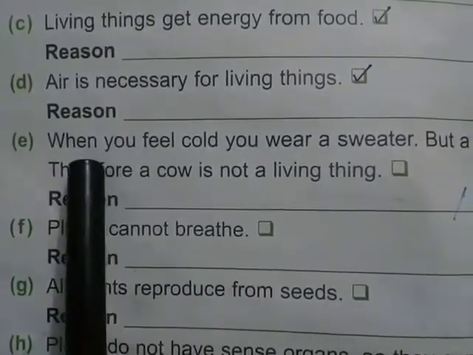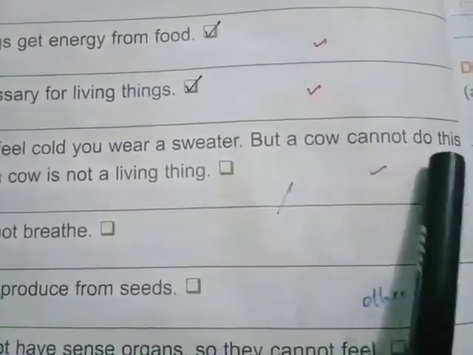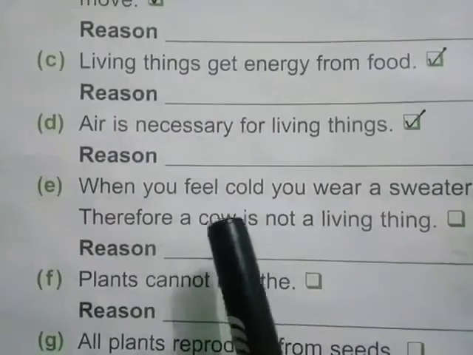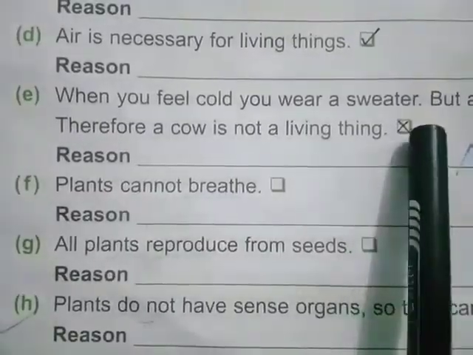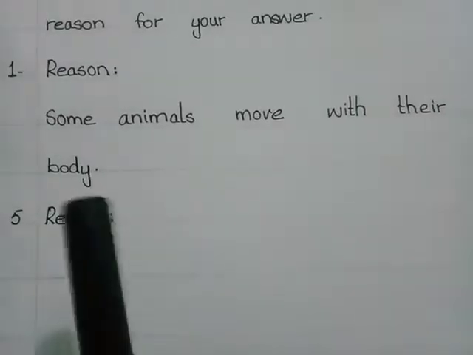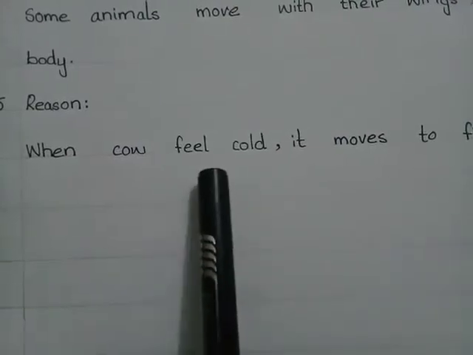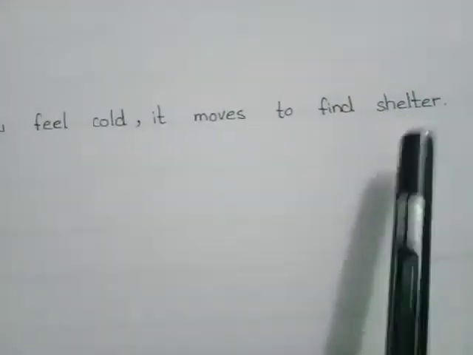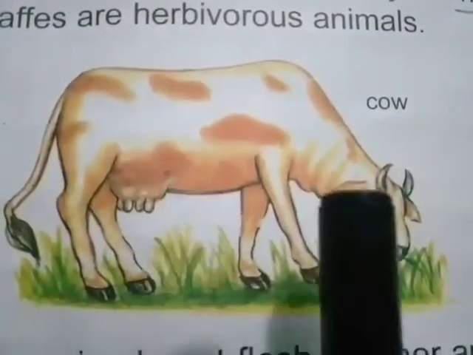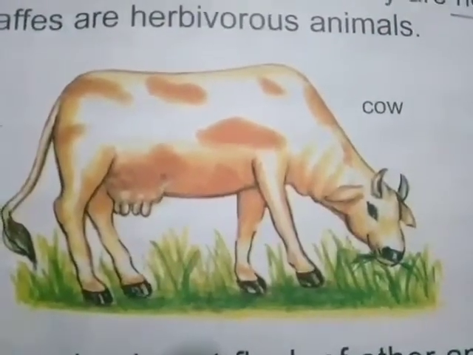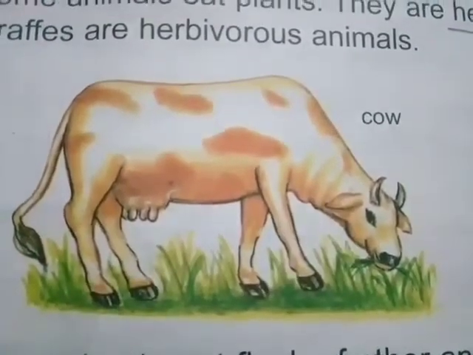The fifth statement is when you feel cold, you wear a sweater. But a cow cannot do this. Therefore, a cow is not a living thing. So this statement is wrong. Now we write the reason of statement number 5. The reason is when a cow feels cold, it moves to find shelter. When a cow feels cold, it tries to find shelter. For this purpose, the cow moves from one place to another.